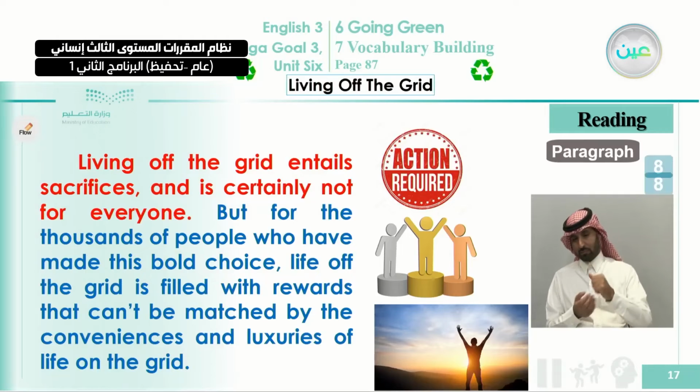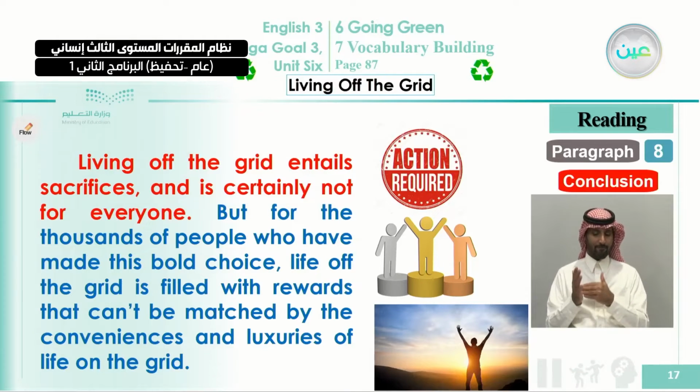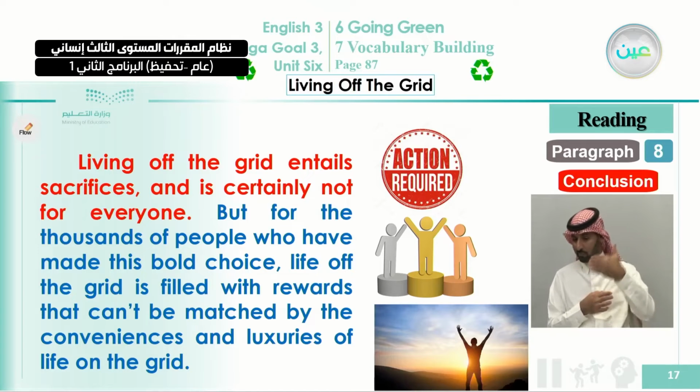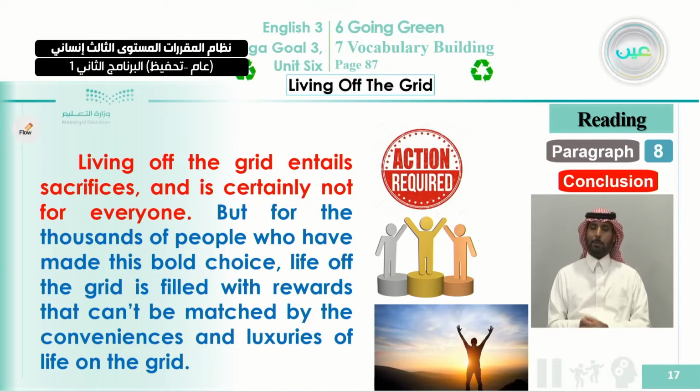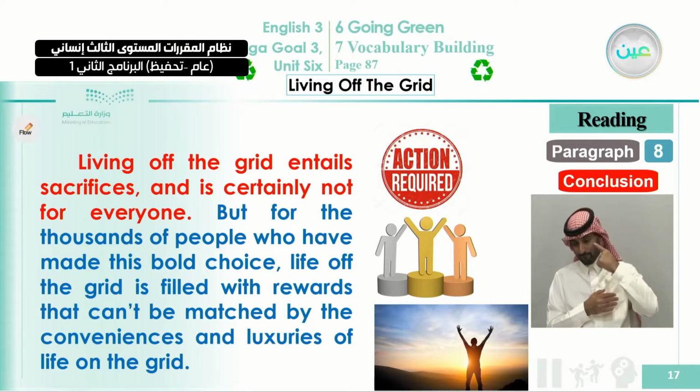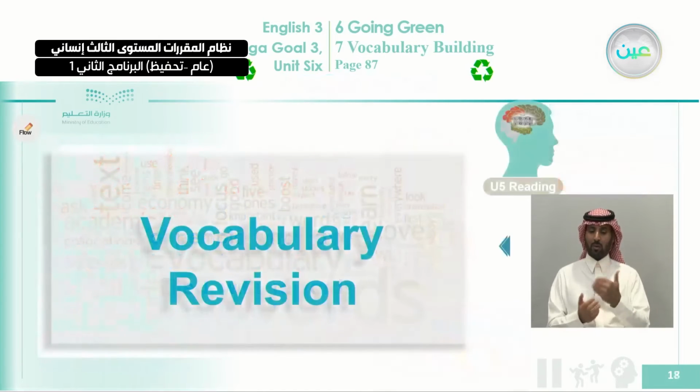And here we're coming to the last paragraph, which we told you about. That is a conclusion. Here the writer is concluding his idea and telling you what he thinks about this action, or this activity, or this thing that he talked about in the topic sentence, when he says living off the grid entails sacrifices. So this is his main idea that he wants to tell at the end of his article. So we'll read it inshallah in our next class. But now our class is about vocabulary.